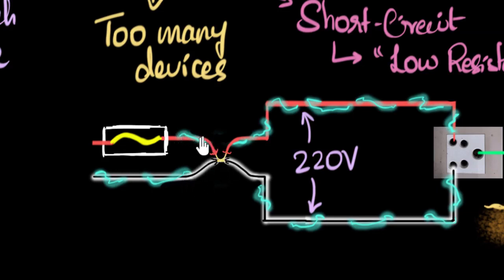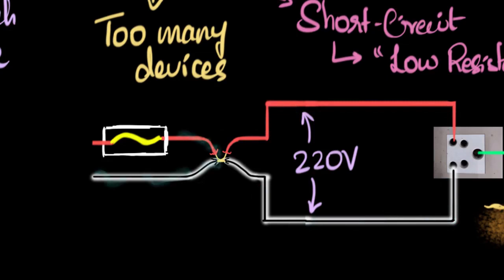And the resistance from here to here is extremely low, right? And so what we have now done is created a short circuit. We have created an extremely low resistance path to go from here to here. In such a case, most of the current will now flow from here to here. So you know what's going to happen? Instead of current flowing this way, almost all the current will now start flowing this way.